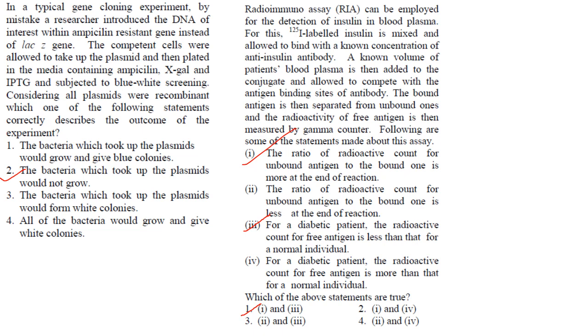That is your statement 3. So which of the above statements are true? 1 and 3 are true. In case of 3, the free antigen is less, so it will give only very less signal in the gamma counter. Okay, so that is the case of radioimmunoassay.